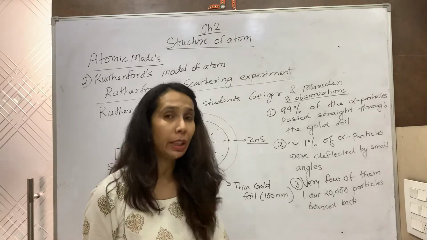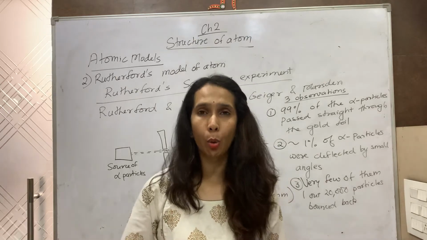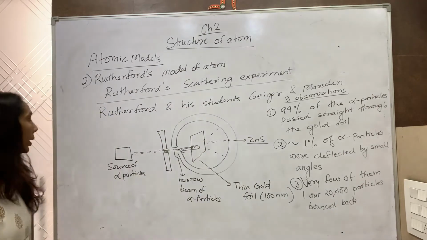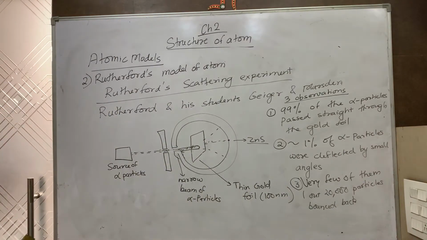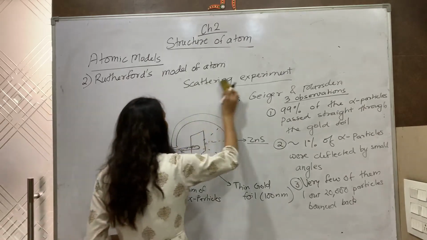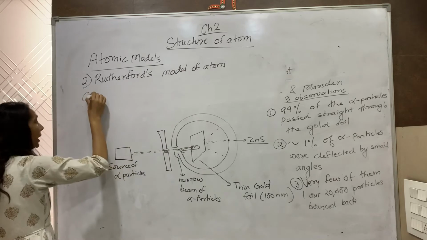On the basis of these observations, we will see what conclusions he drew from these three observations. He said that most of the space in an atom is empty.